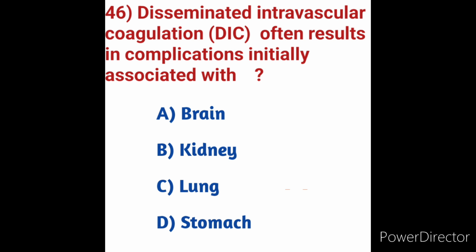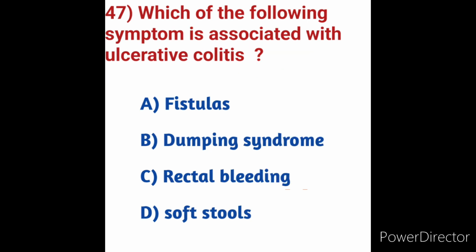DIC is a severe complication of gastric adenocarcinoma. So, DIC is a complication of inflammation from an infection or injury or illness. So, here the severe complication of gastric adenocarcinoma is the result of DIC. So, here in these options, option D is the correct answer. DIC, disseminated intravascular coagulation, often results in complication initially associated with stomach or gastric adenocarcinoma. Next we will move on to question number 47.